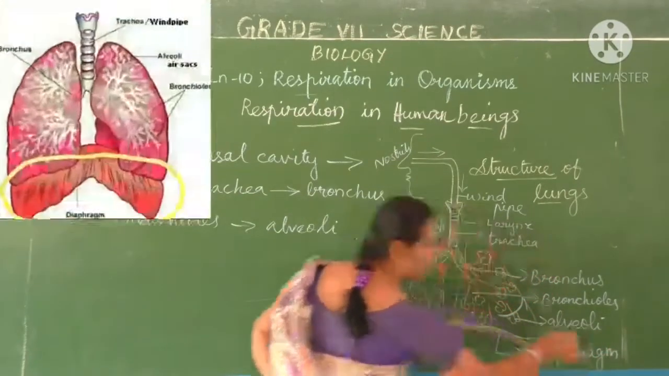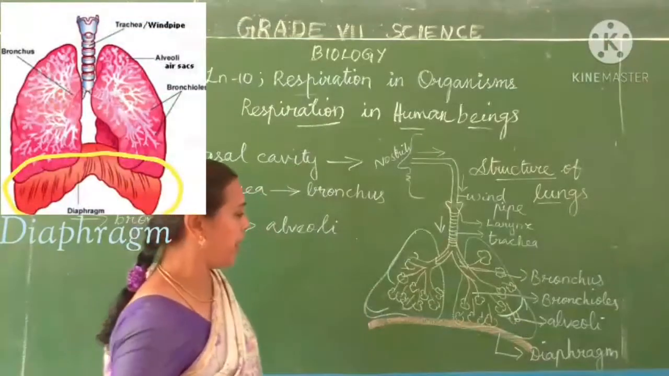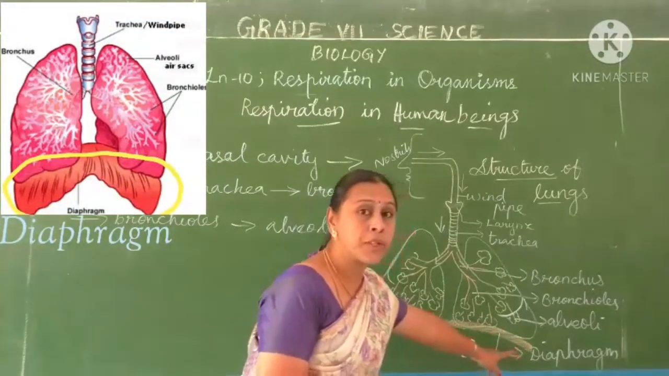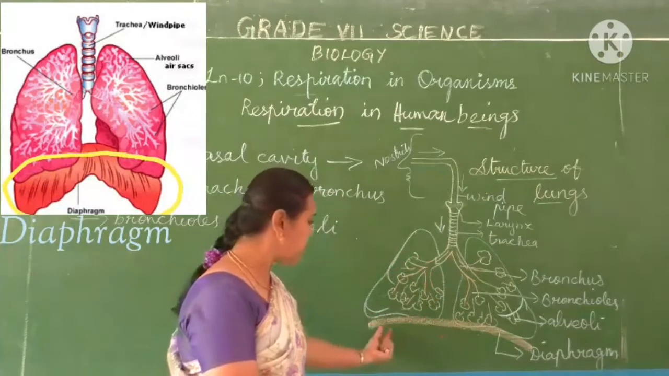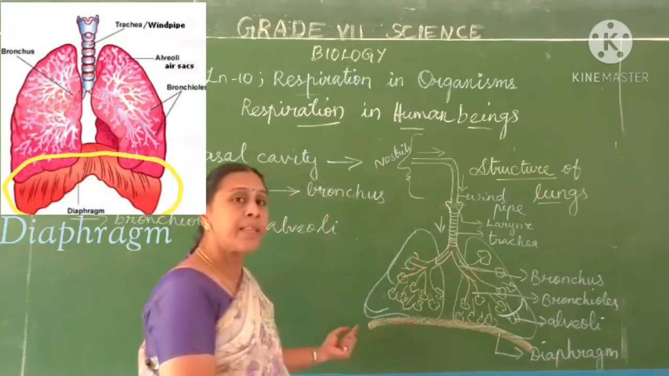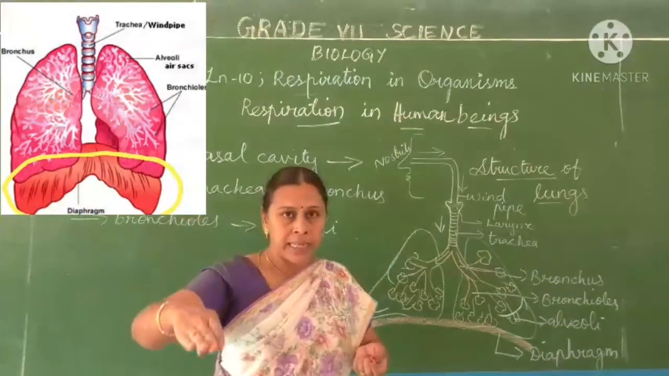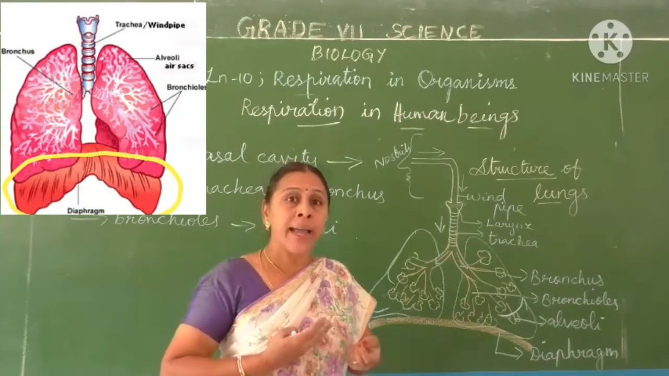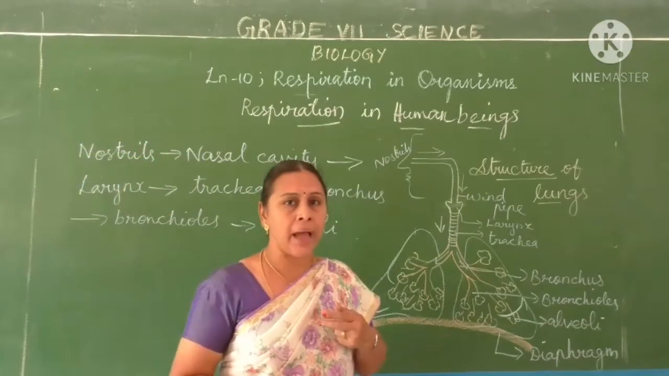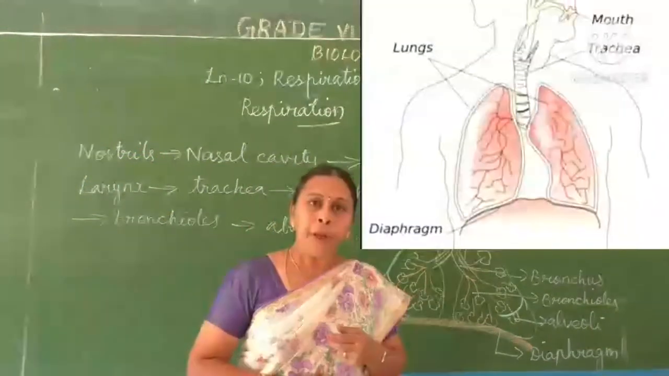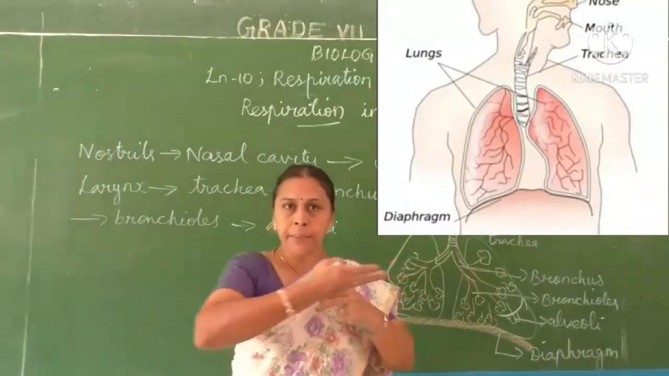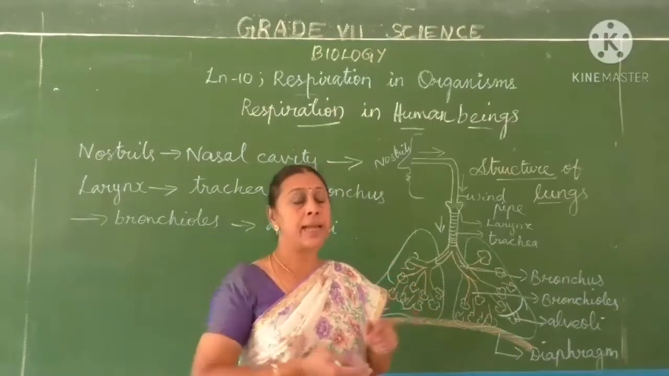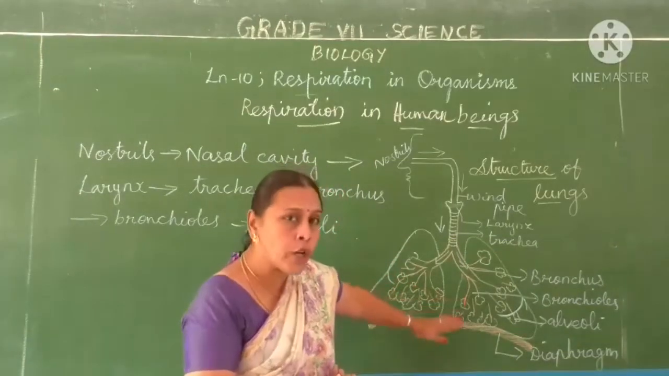Diaphragm, spelling and all, you should read properly. A thick sheet of muscle. Can you see a thick layer here? This is nothing but a thick layer of muscle present below the lungs that divides the abdomen and the chest cavity. So between our abdomen region and chest cavity, one thick sheet of muscle is there, that is considered as the floor of the lungs.